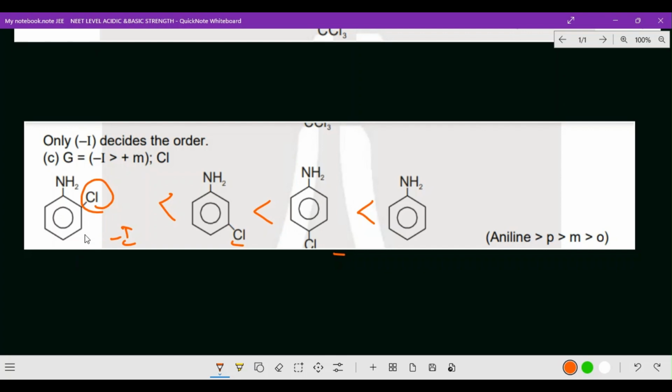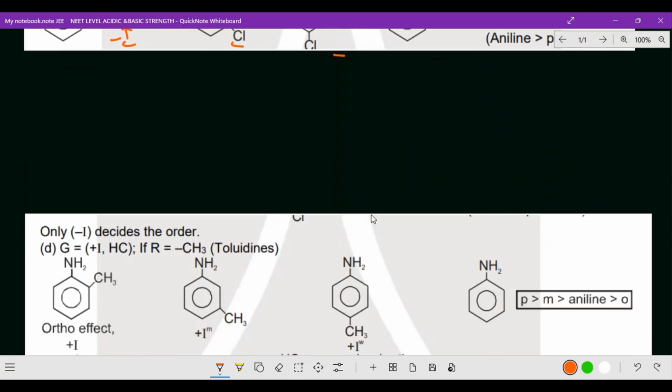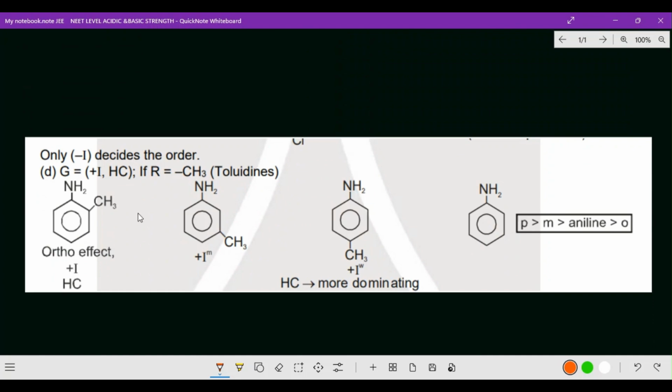Suppose it is acidic strength, the order means ortho, meta, para. But here it is just the reverse, since the amino group is involved, it is basic strength. Okay, now the next one, here also the minus I effect decides the order. So plus I is more basic strength, then hyperconjugation, resonance, toluidines.